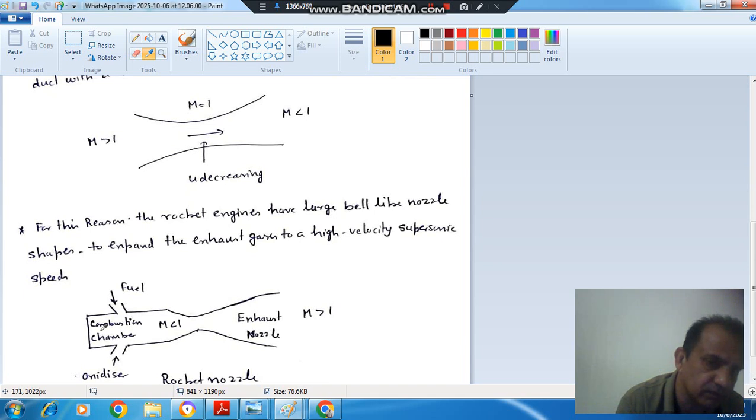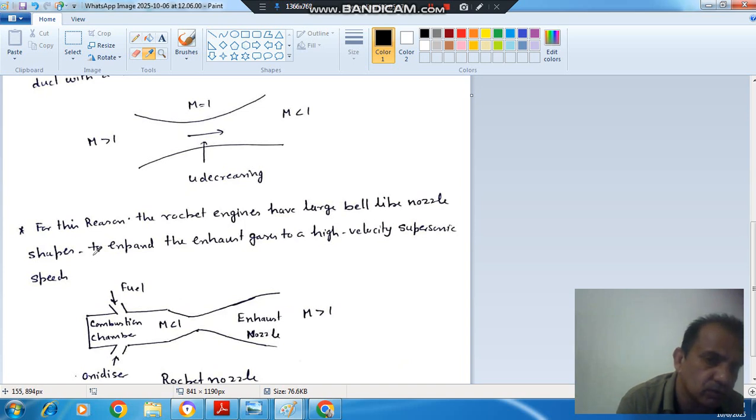So here this is the combustion chamber, fuel is supplied, here oxidizer is supplied, and here the Mach number is less than 1, and here Mach number becomes equal to 1 because velocity increases in this section, and after that there is a divergent section, and after that here the Mach number is equal to 1, or you can say here the Mach number may be greater than 1, and then the Mach number increases in the divergent part, because divergent part is responsible for increasing the Mach number when the velocity is supersonic.